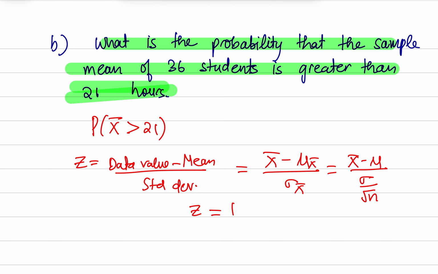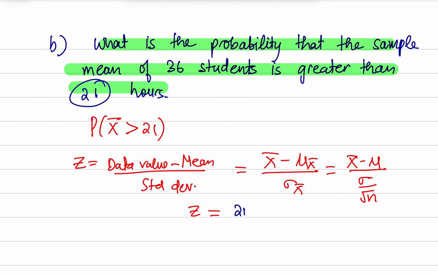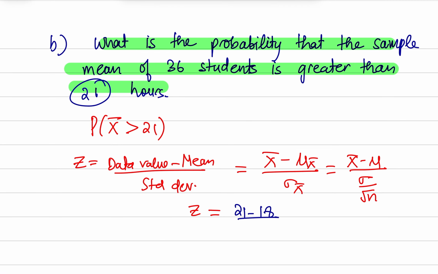Oh, sorry, sample mean is 21, right? We want the sample mean to be 21 hours. So 21 minus the population mean divided by 8 over square root of 36. Let's plug it into the calculator.